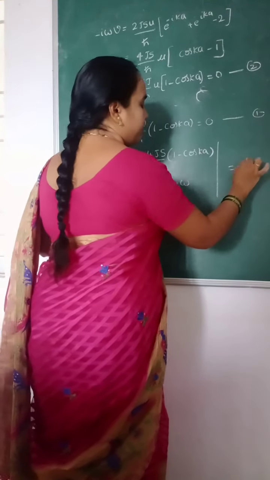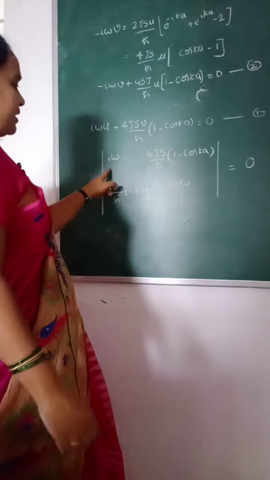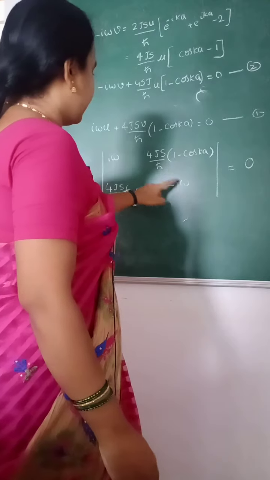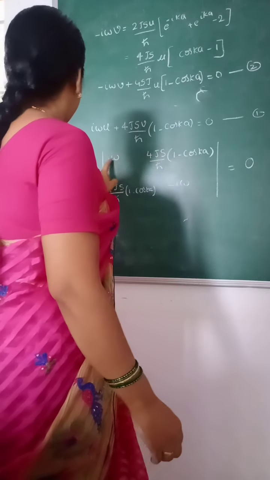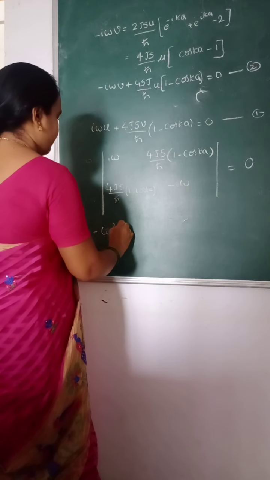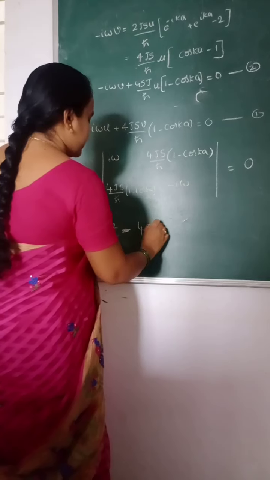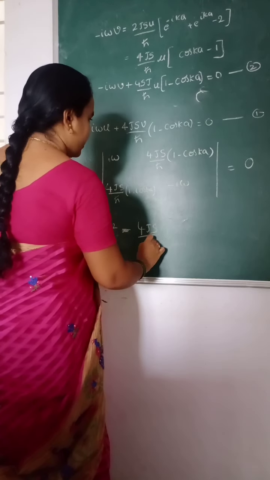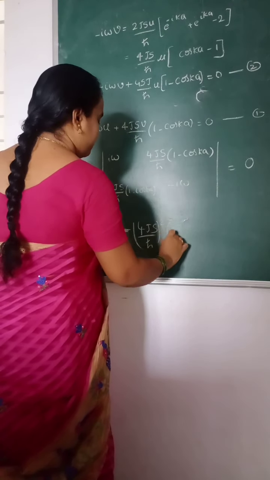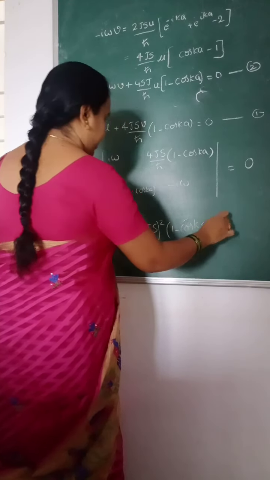So the determinant of these coefficients is equal to 0. i omega multiplied by minus i omega gives omega square, minus omega square is equal to minus (4Js by h cross) whole square, (1 minus cos ka) whole square.